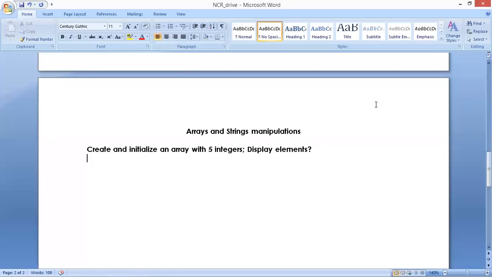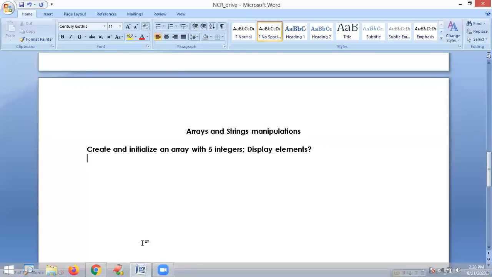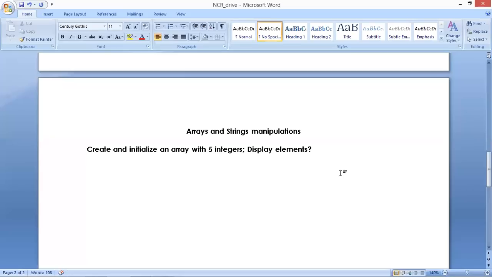Okay, see here, create and initialize an array with 5 integers. After that, please display it. Please concentrate on the coding part only. Please don't concentrate on unnecessary things like creating groups and all. Slowly we will do all these things. First of all, check yourself whether you are able to get the things or not. Technically, you should be able to perform based on the questions I'm asking. That is today's process. Please everyone, do it fast.